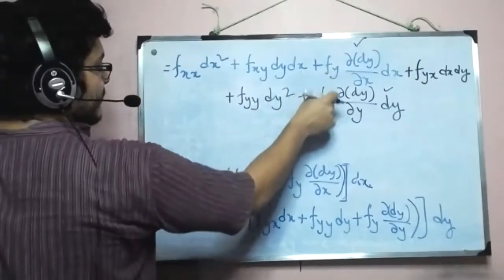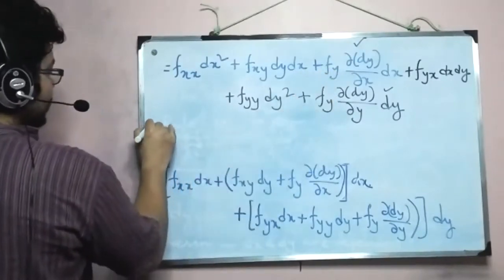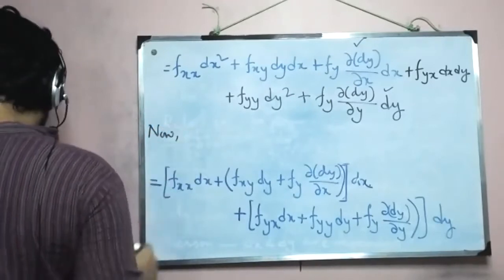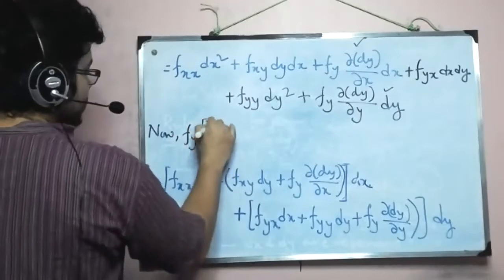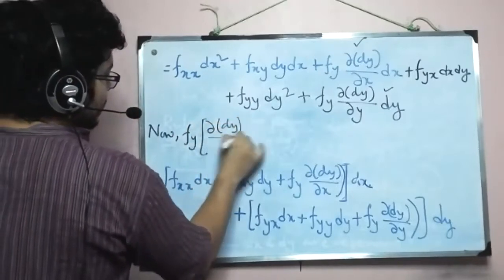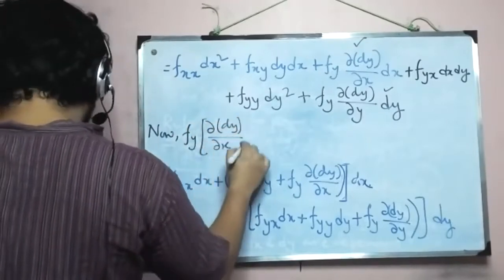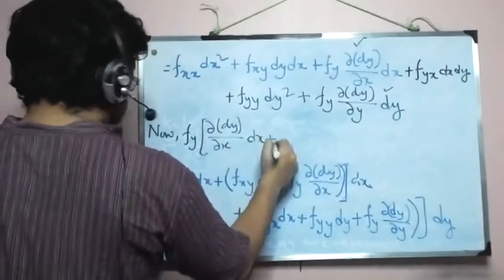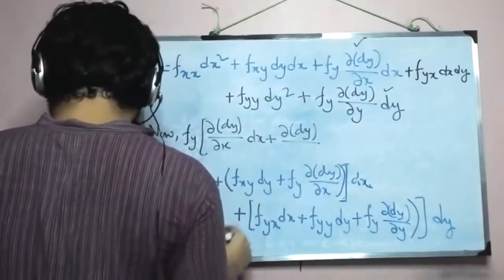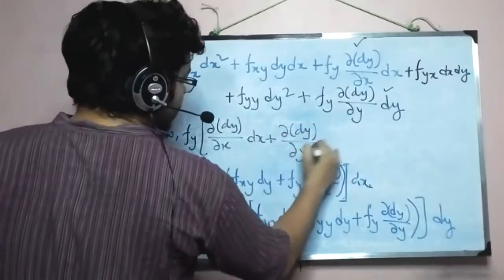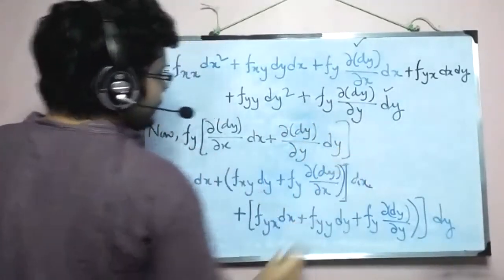You see the first order partial fy, we can take it out and put the whole thing in bracket. So this is del dy del x dx plus del dy del y dy.